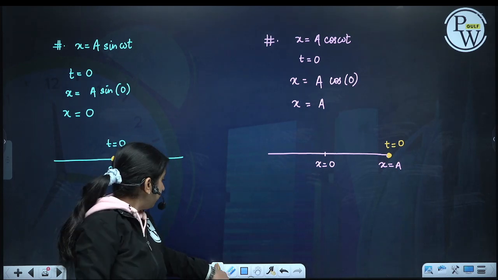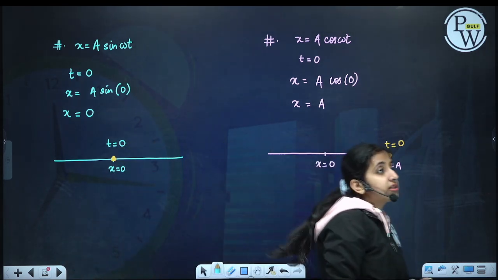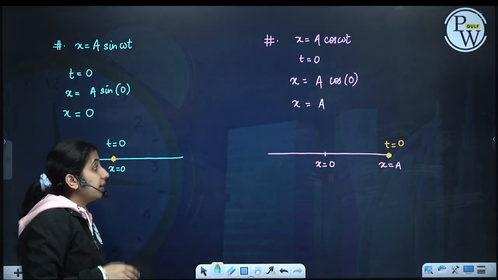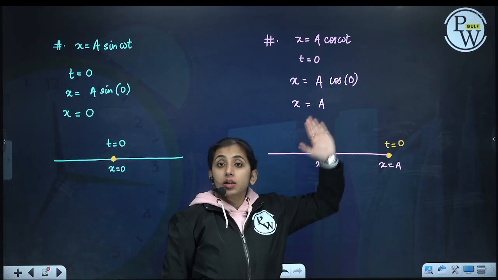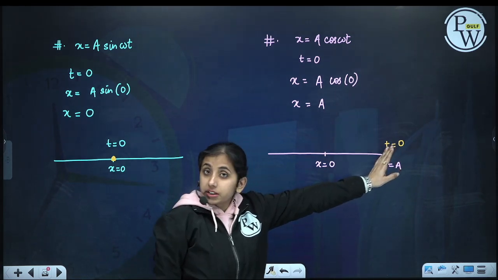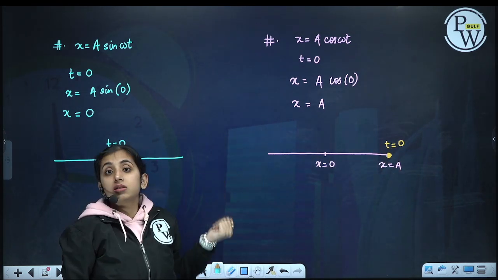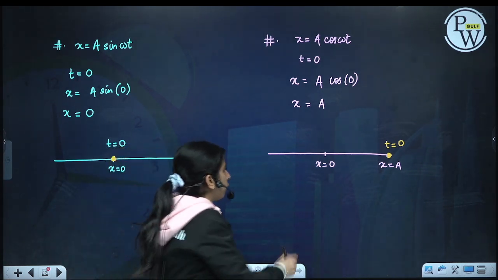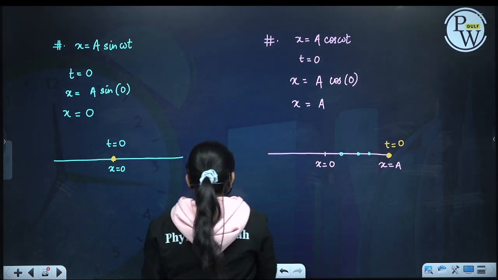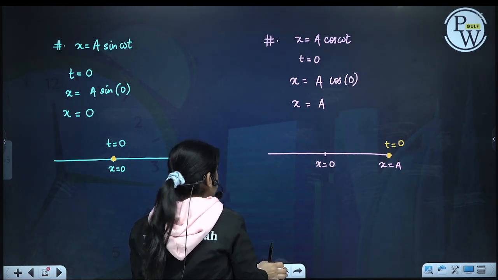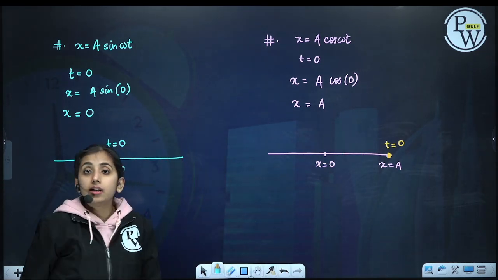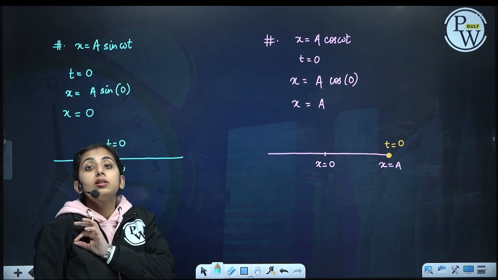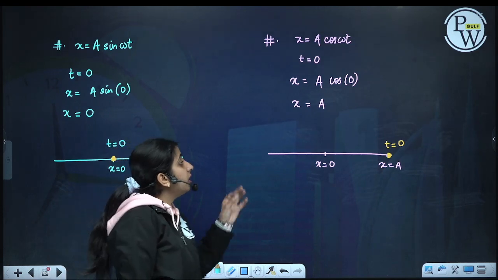Now if my particle starts the motion from the mean position, the solution is a sine omega t. If my particle starts the motion from the positive extremum, then the solution is a cos omega t. So the particle can start from here also, here also, here also. Then depending on the initial condition of my particle, I will have many solutions. So we have found a general solution.